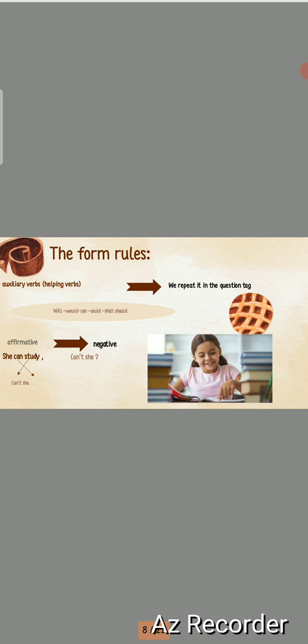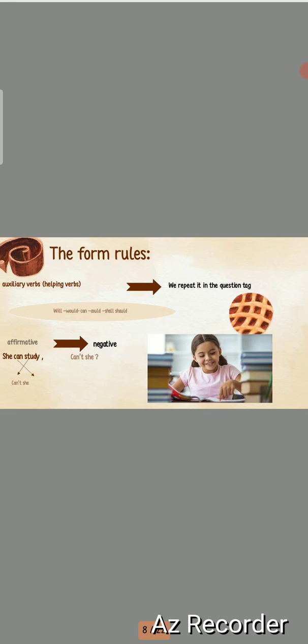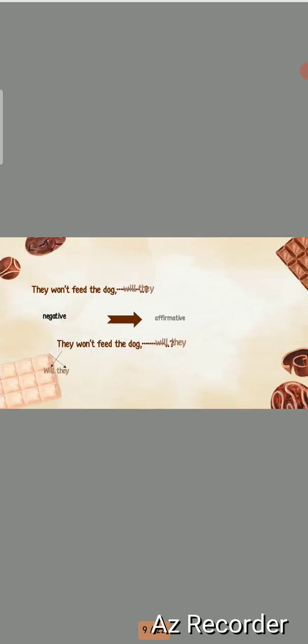So let's have another example. They won't feed the dog. I want to make a question tag here. So let's go. We have won't here. Will is one of the auxiliary verbs like will, would, can, could, shall, should. But won't here is in what form? That's right, it is in negative form.